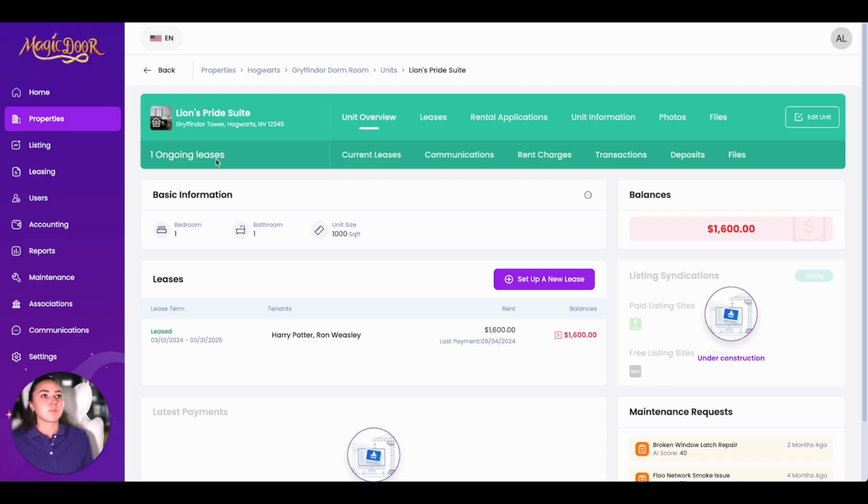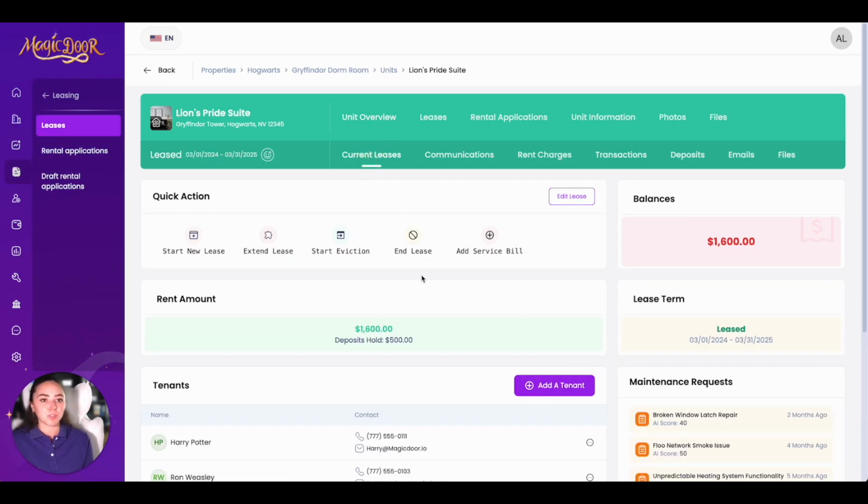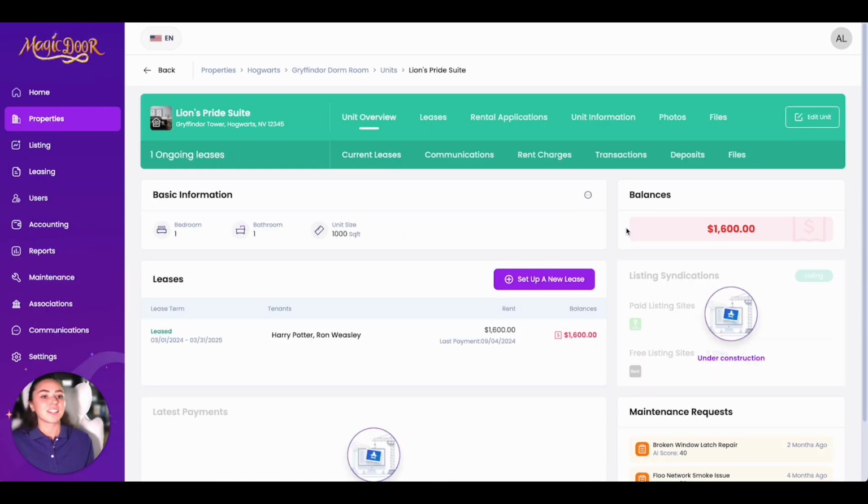So like I said, when you go to any of these bottom navigation buttons, this does bring you to the lease. We'll go over the leasing section in a second once we get to it based on our left side navigation. Now, a reminder that we actually do support multiple leases for the same unit at the same time if that applies to you, so you'll be allowed to do that.